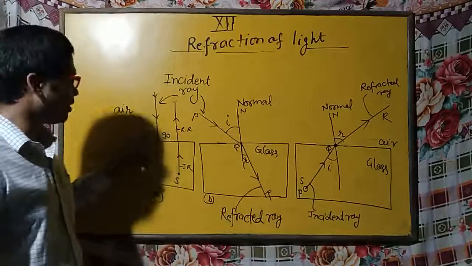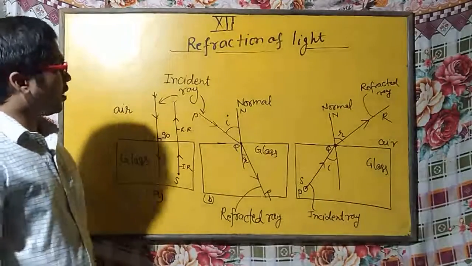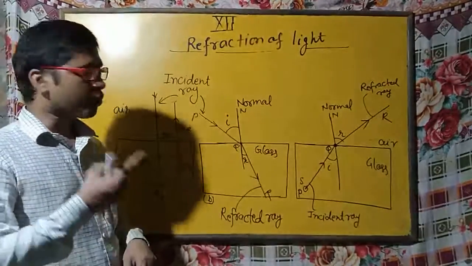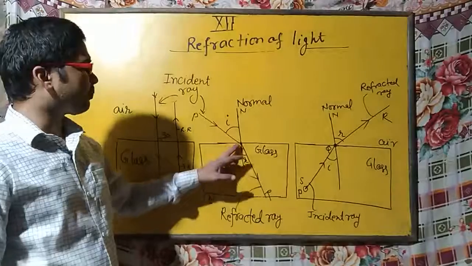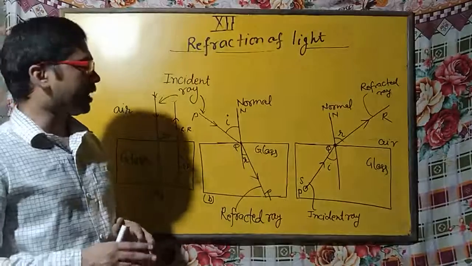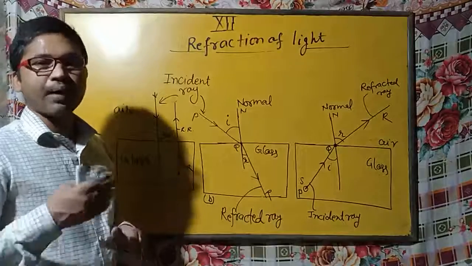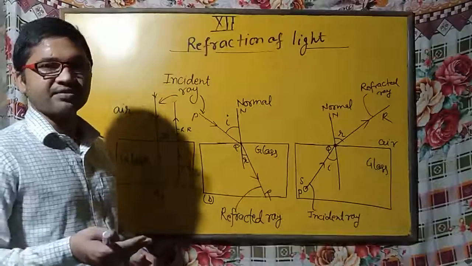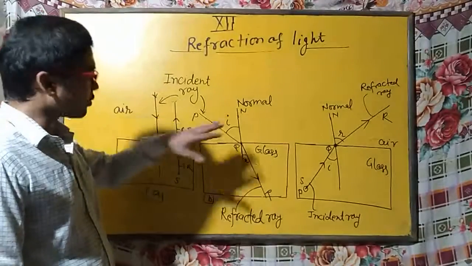In these two cases, when light is incident on the boundary of the two surfaces normally, then no refraction takes place. But refraction takes place when light travels from either a rarer to a denser medium or a denser to a rarer medium and is incident at the boundary of the two media obliquely. Obliquely means it is not perpendicular but at some angle with the normal. So it deviates from its original path, and this deviation in the path when the medium changes is known as refraction of light. So you can see here.